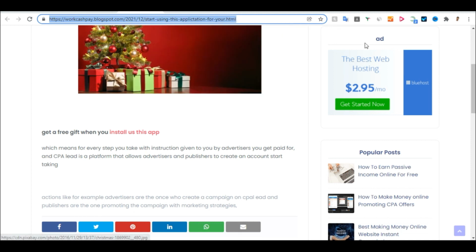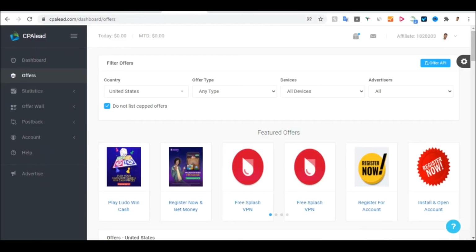You copy the link and go and share it, and you will start making money once they click on it and install the application. Give more details about that particular application, or give more details about the particular offers that CPA gives to you. You will see good results at the end of the day. I'm just talking with experience, not trying to brag, but I'm just telling you what I've experienced by promoting CPA offers.